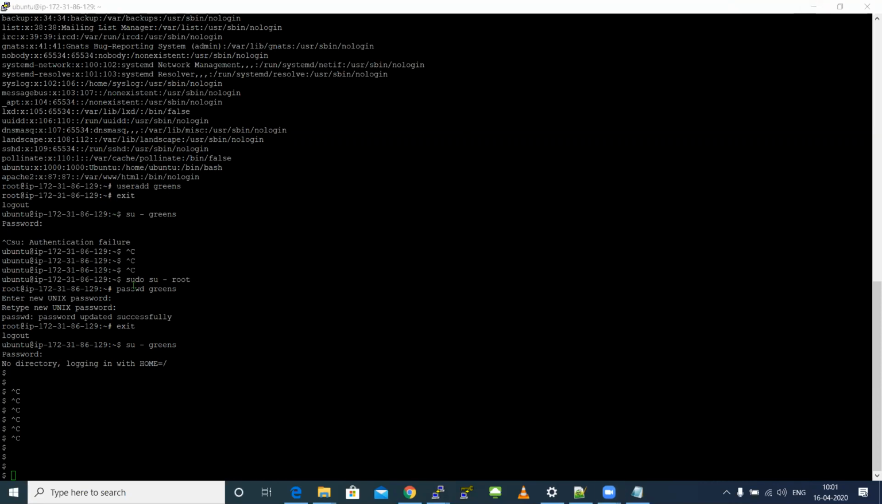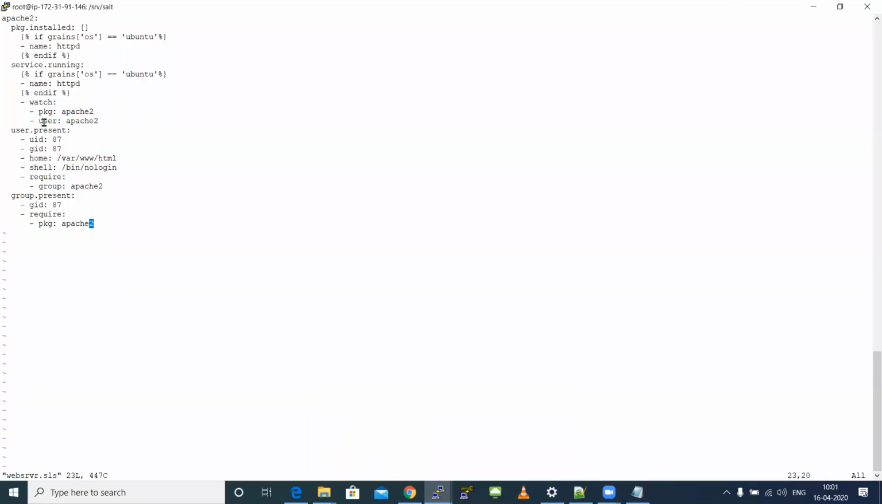So the same user command which is used to create a user, we used in our SLS file to create a user. user.present is going to create a user and the username will be Apache. So I told a package called Apache and the user. You can give a different name. You can give your name too. Instead of this Apache 2, you can give greens also. It's your wish. Whatever username you want, you can start giving it over here.